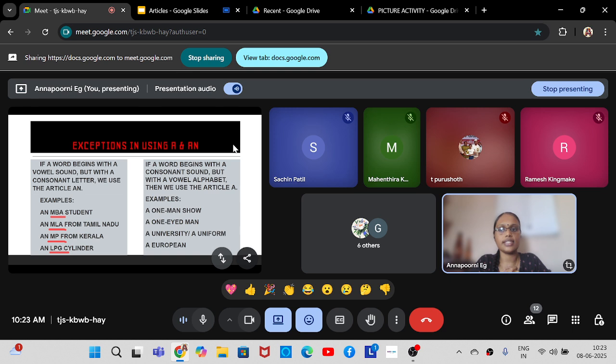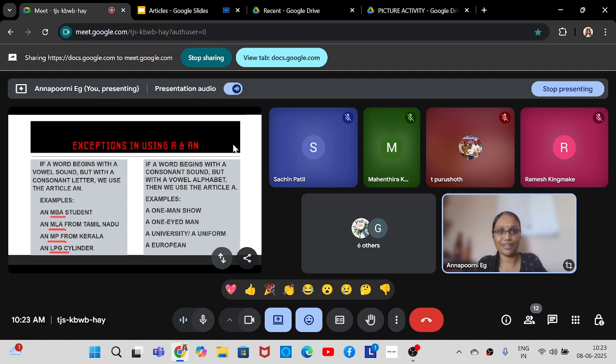So this is how we have to use an with words that begin with a vowel sound but with a consonant letter. Now coming to the usage of a. This is also an interesting one. If a word begins with a consonant sound but with a vowel alphabet, what is happening here?